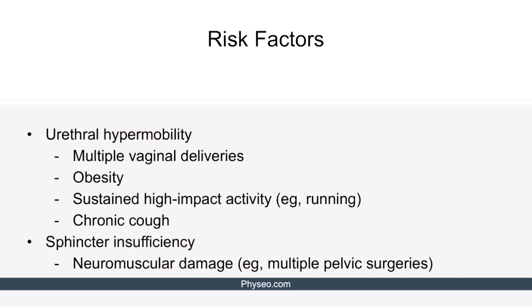Risk factors for urethral hypermobility include anything that just weakens the pelvic floor. Examples include multiple vaginal deliveries, as we mentioned before, or even obesity, or sustained high impact activity like running, or even a chronic cough. And when it comes to sphincter insufficiency specifically, this usually is the result of direct neuromuscular damage. For example, having pelvic surgeries.